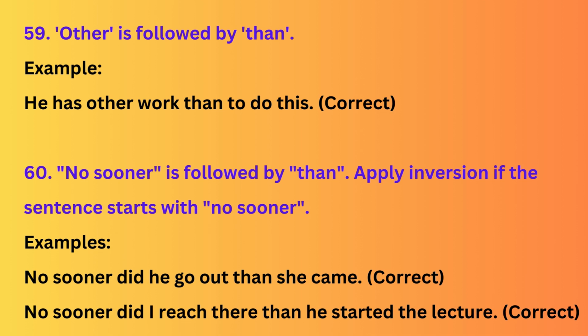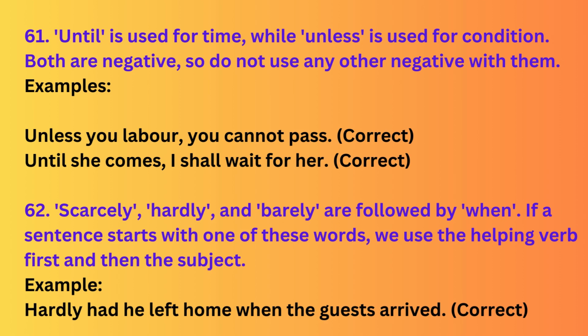More concepts. 61. Until is used for time, while unless is used for condition. Both are negative, so do not use any other negative with them. Unless you labor, you cannot pass. Until she comes, I shall wait for her.